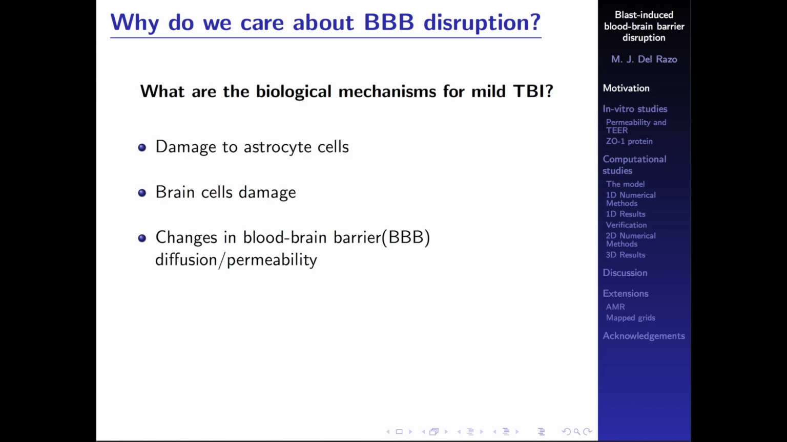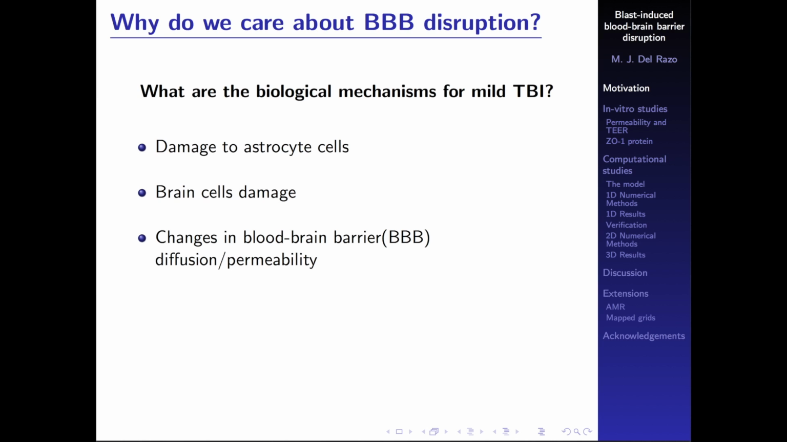Now, why do we care about this? Because we want to know what the biological mechanisms are that generate this mild traumatic brain injury. So there are several hypotheses. Some of them are, for instance, damage to astrocyte cells. The astrocyte cells are like the parents of your brain. They're always taking care that your neurons have the nutrients that they need. They're making sure that everything is working out fine. So if you damage these cells, eventually it will reflect in damage in your brain.